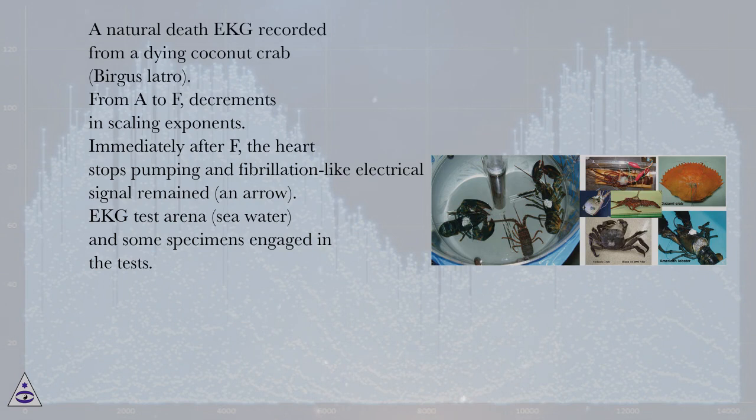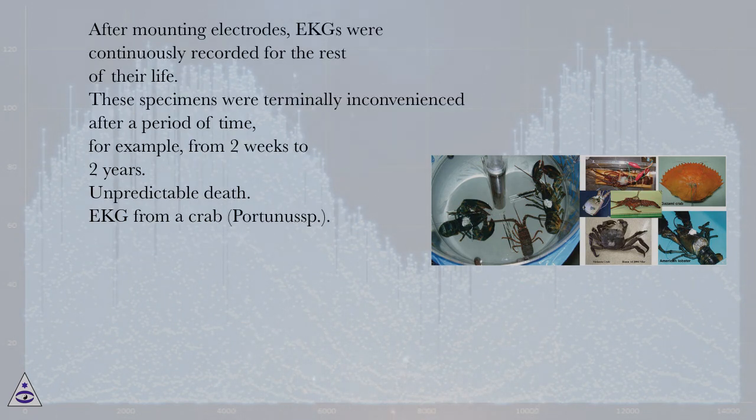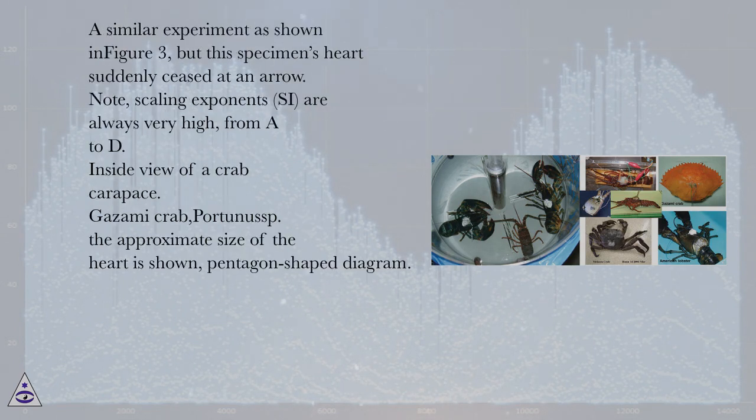EKG test arena, sea water, and some specimens engaged in the tests. After mounting electrodes, EKGs were continuously recorded for the rest of their life. These specimens were terminally inconvenienced after a period of time, for example, from 2 weeks to 2 years. Unpredictable death. EKG from a crab, Portunus. A similar experiment as shown in figure 3, but this specimen's heart suddenly ceased at an arrow. Note, scaling exponents, SI, are always very high, from A to D.